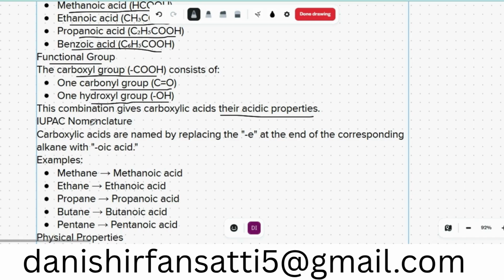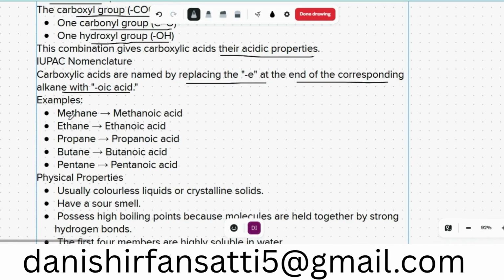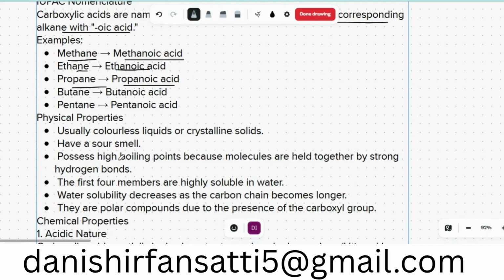IUPAC nomenclature: carboxylic acids are named by replacing the "e" at the end of the corresponding alkane with "oic acid". Okay, for example, methane is replaced to methanoic acid, ethane is replaced to ethanoic acid, propane is replaced to propanoic acid, and butane, and so on.